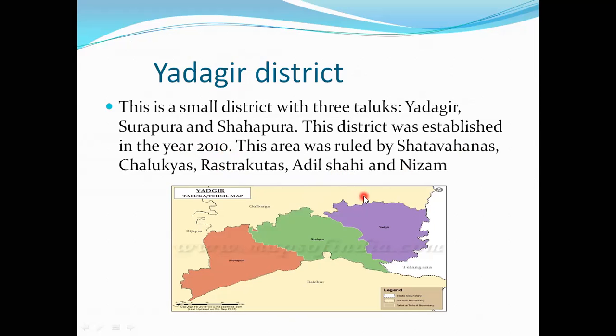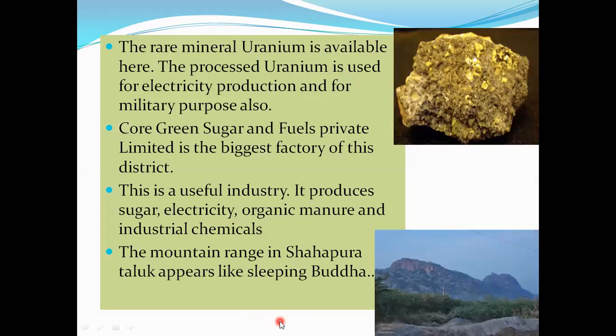The area was ruled by many ancient kingdoms. Which are those? That is Shatavahanas, Chalukyas, Rashtrakutas, Adil Shah, and Nizam. This Yadgiri is very rich in minerals. What minerals are available in Yadgiri?